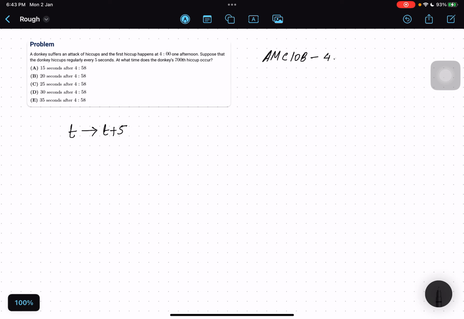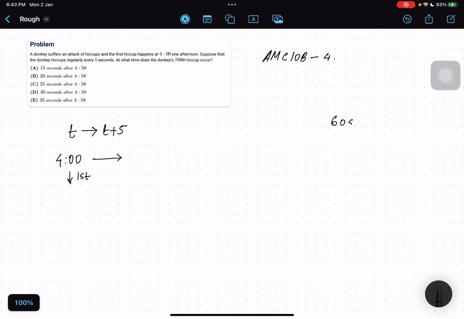For example, 4 o'clock is the first hiccup. Then the second one will be after 5 seconds, so it will not be visible here, because it is in minutes. So in 1 minute we have 60 seconds. So how many hiccups will there be?